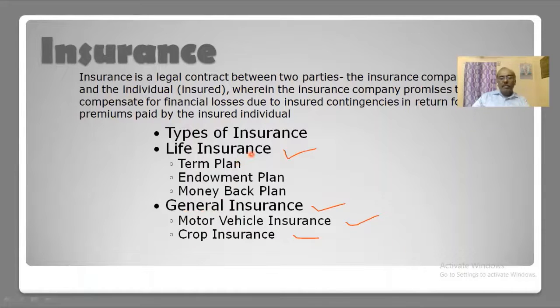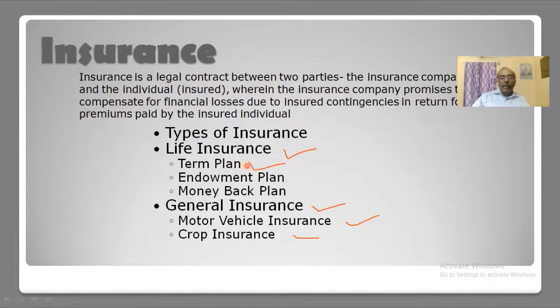Whereas in the case of life insurance, say a person is going to a foreign country for 3 years or 5 years. If any life risk happens during the 5-year period, then the insurance company will pay the money. But if nothing happens, then the company will not pay anything. This is a term plan. So during the 5 years of foreign stay, his family is secured. That is the idea behind a term plan.